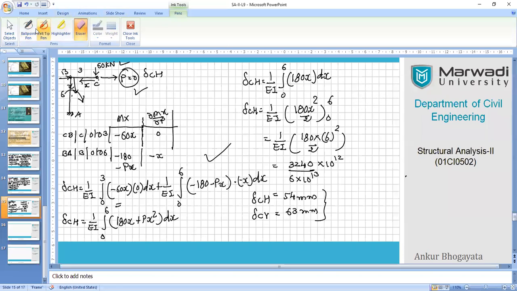Let me take you further in the discussion. If this would have been the case in the original problem, let us say this is 60 kilonewton given like this, then I would have taken fictitious force P equals 0 for the first case. And in the second case, I would have taken P equals 60 directly. Then my equation would have been different for these two segments.